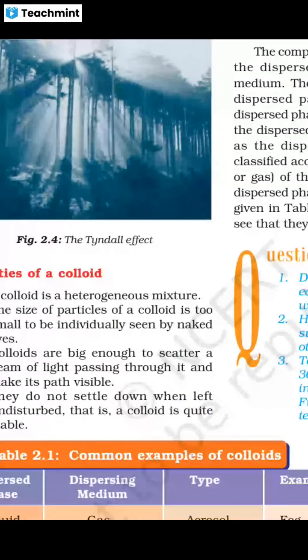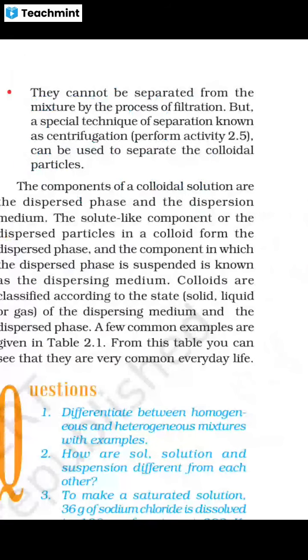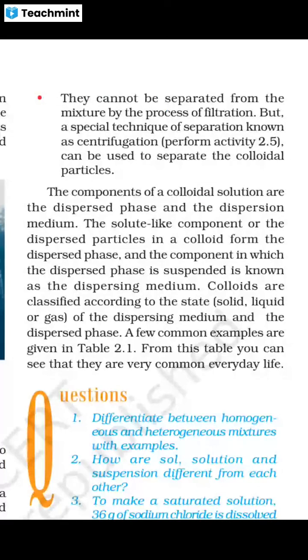The components of a colloidal solution are the dispersed phase and the dispersion medium. The solute-like component, the dispersed particles. You can term it a solute if you are making a true or homogeneous solution, but in a colloidal solution the solutes are termed dispersed particles.